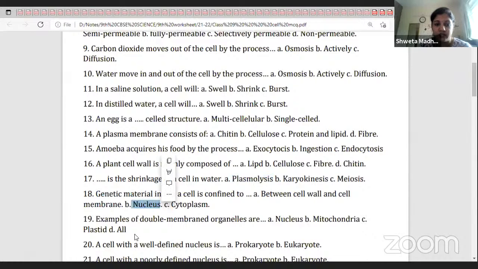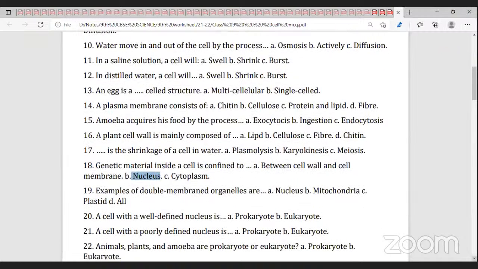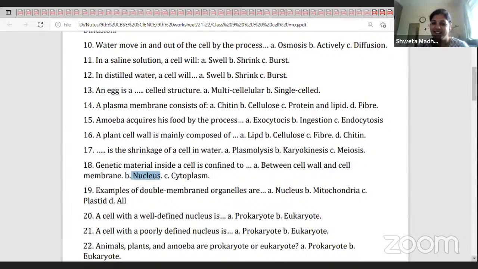So nucleus. Examples of double membraned organelle are mitochondria. Nucleus also has double membrane. Mitochondria also has double membrane, and even plastid also has double membrane. So all of them have double membrane.